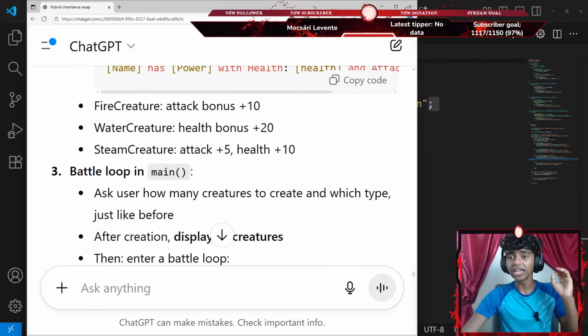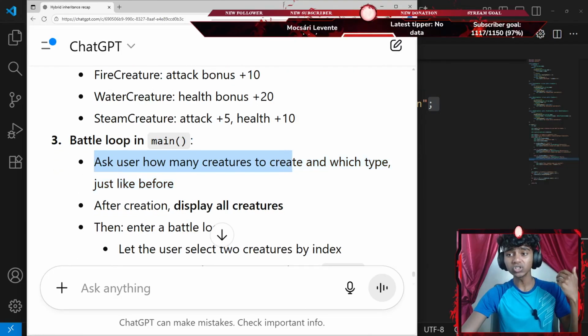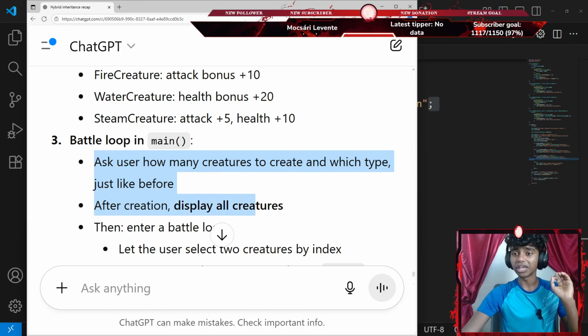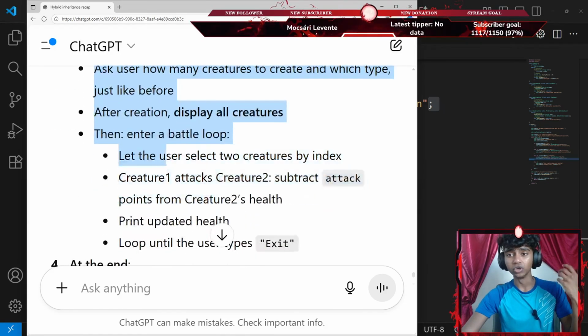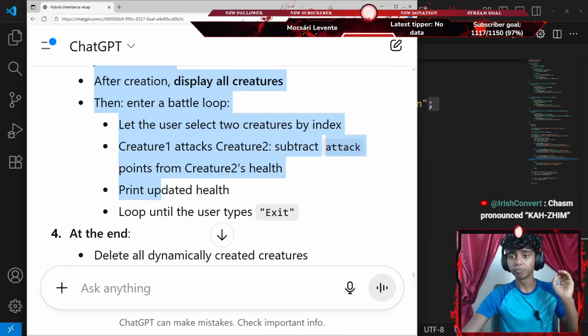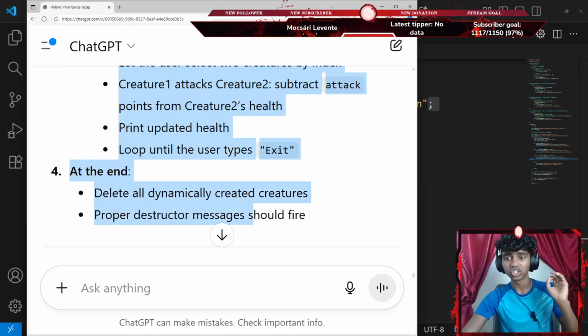Then in the battle loop in our main function, I've got to ask the user how many creatures to create and which type, just like before. After creation, display all creatures, then enter a battle loop. Let the user select 2 creatures by index. Creature 1 attacks creature 2, subtracts attack points from creature 2's health, print updated health, loop until the user types exit. At the end, delete all dynamically created creatures.